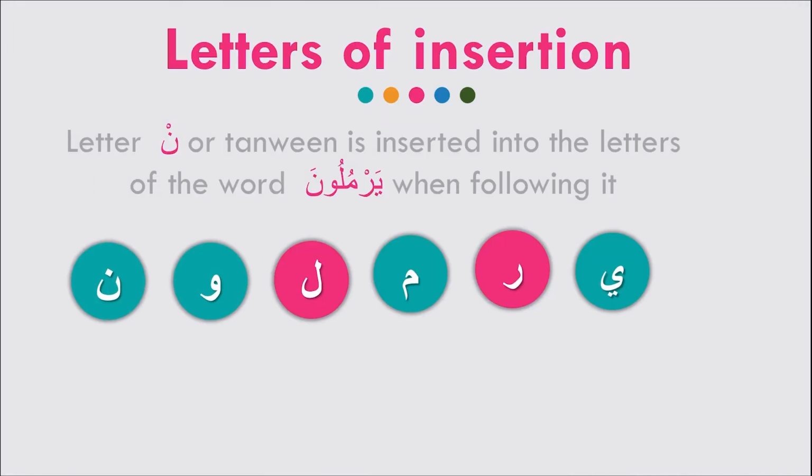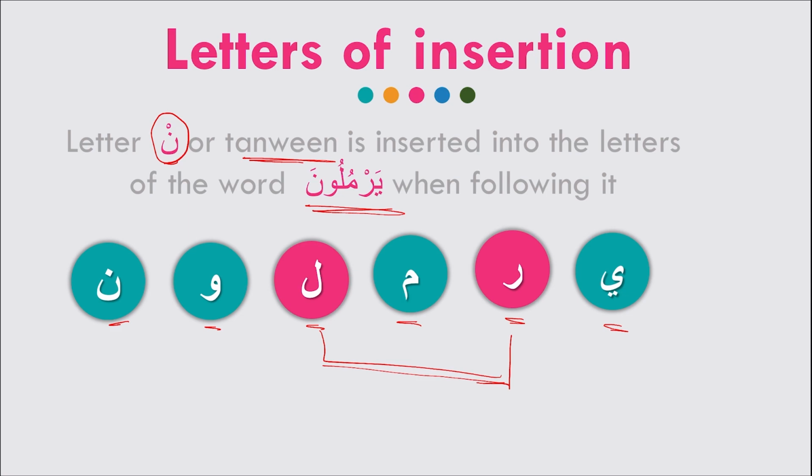The letters of idgham or insertion: letter Noon Sukun or Tanween is inserted when it is followed by any of the letters of the word yarmalun. So ya, ra, mim, lam, waw, and noon. And the reason for this coloring, you're going to see it in the next slide inshallah. So yarmalun, this is the word of the insertion. Lam and ra is the insertion without ghunna. The rest of the letters are insertion with nasal sound.